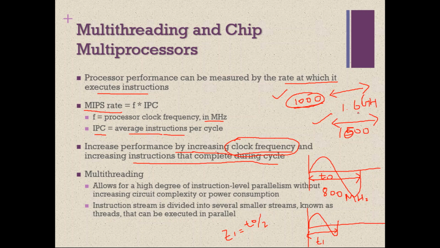Okay, after improving the clock frequency to 1.6 gigahertz, if it is executing 1000 instructions within 1.6 gigahertz, then it is really an improvement. Because previously it took 800 megahertz clock cycles to execute 1000 instructions, but now it is executing 1000 instructions within 1.6 gigahertz clock duration, and the clock duration for 800 megahertz will be larger, or it will be double that of the clock duration of 1.6 gigahertz. Okay, right?